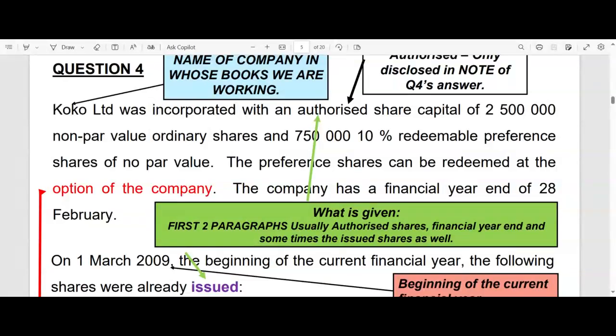So there you'll state my authorized share capital is going to be 50 million. That means you cannot issue more than 50 million unless you change your MOI, which is not that easy.